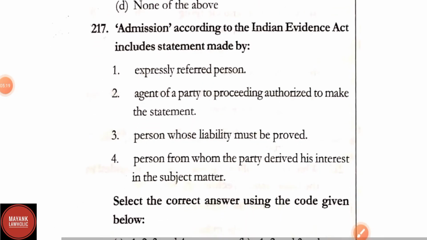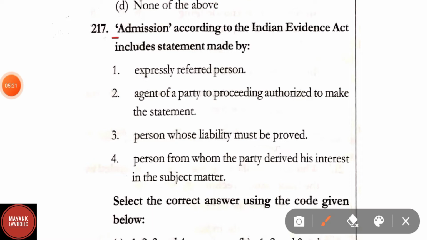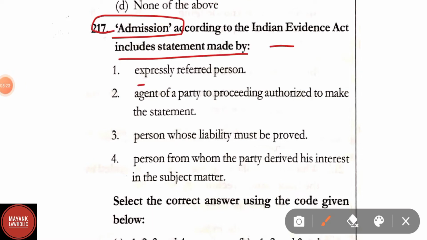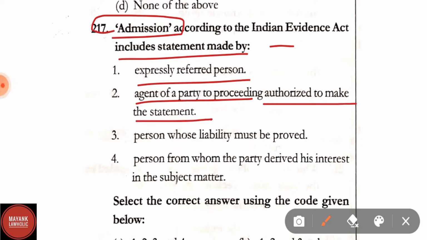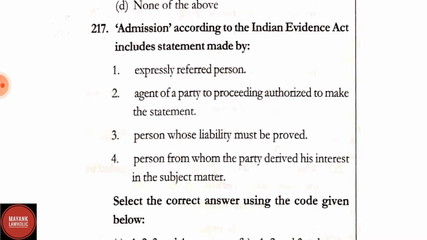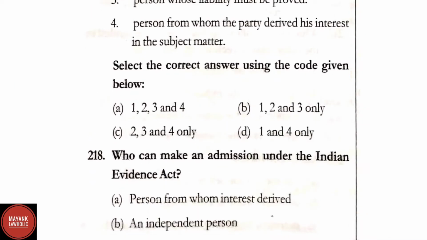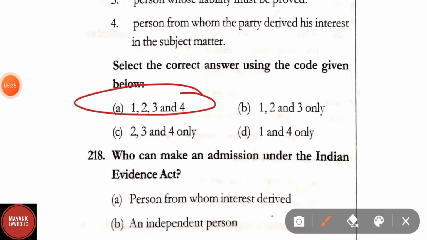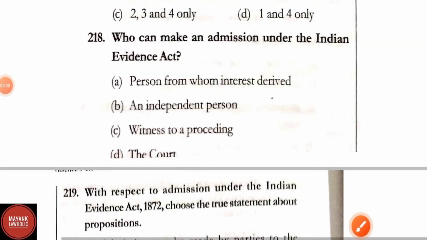Question number 217. Admissions according to the Indian Evidence Act include the statement made by: one, expressly referred persons; two, agents to a party to proceeding authorized to make the statement; three, person whose liability must be proved; four, person from whom the party derived his interest in the subject matter. Select the correct answer by using the codes given below. Here correct answer is option A, that is 1, 2, 3 and 4. All the statements are correct.